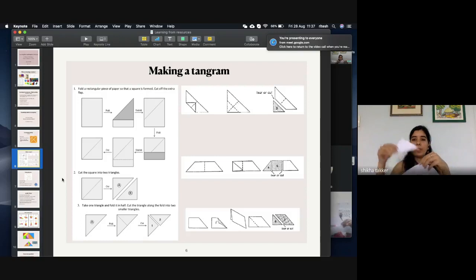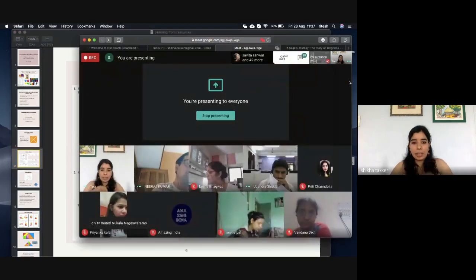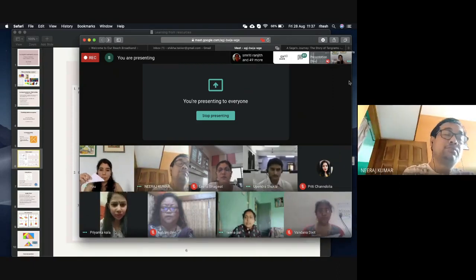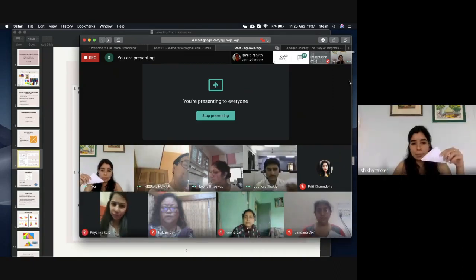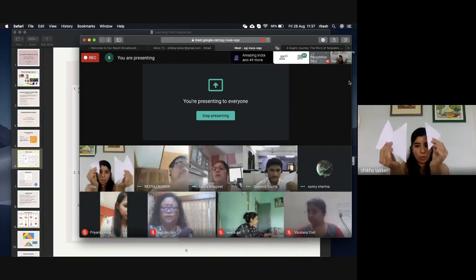So now we will take this piece and we will call it piece number 3. Okay, so this is our piece number 3. What are the 3 shapes that we have already labeled? Triangles, ma'am. All of them? Yes. So we have these 2 pieces and we have our 3rd piece now.